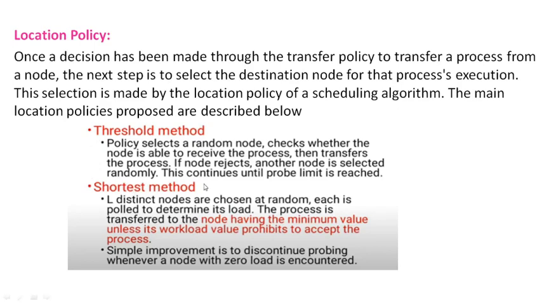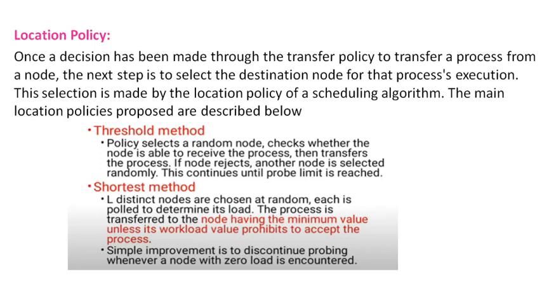And the next method is the shortest method, where nearby low-distance nodes are chosen at random and polled to determine their load. The process is transferred to the node which has the minimum workload, and it accepts the process.